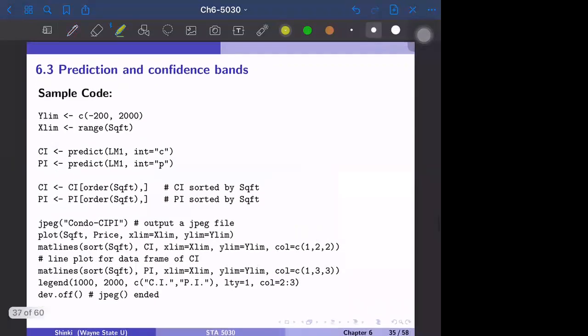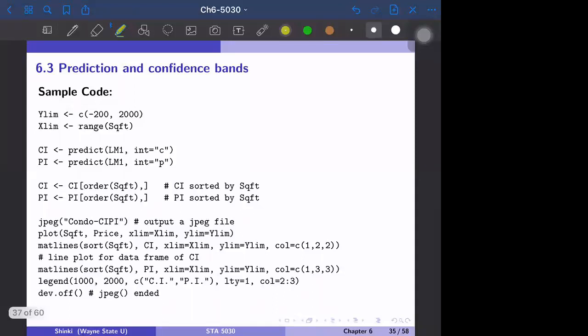And this is sample code for the prediction band and confidence band. It's a little bit complicated. At first, we specify the range for X and the range for Y. This is the condominium price data. Y is the price, and X is the square footage.